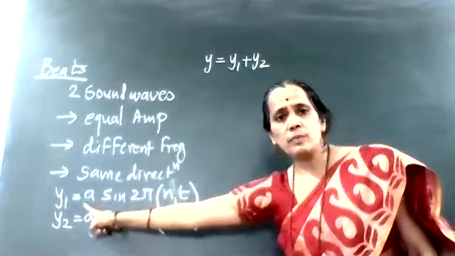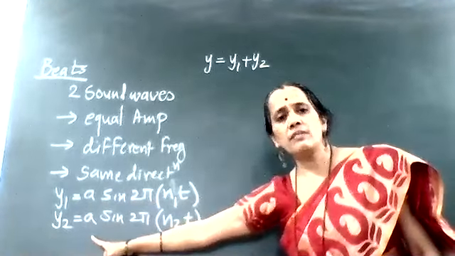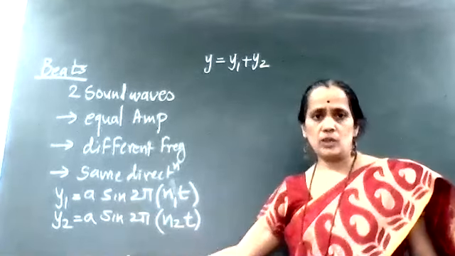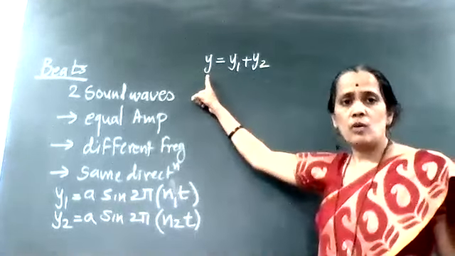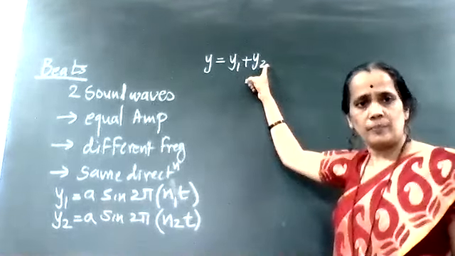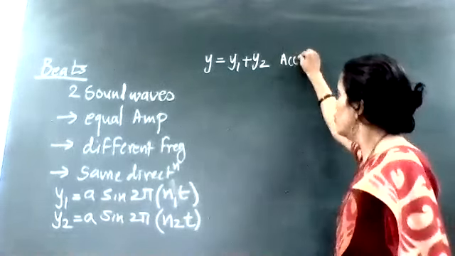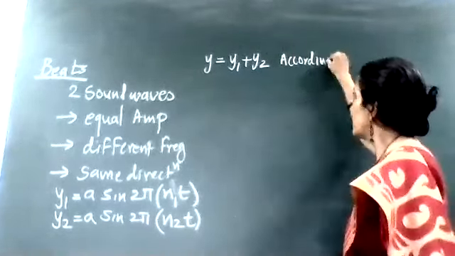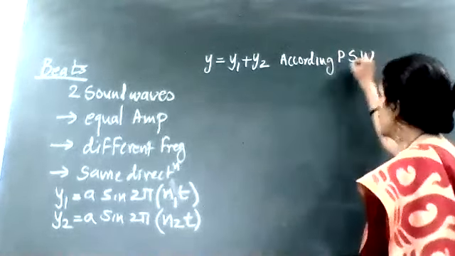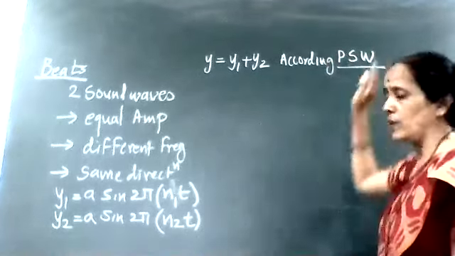The individual displacement of the first wave is y1, and of the second wave is y2. So y is equal to y1 plus y2. Clear? This is according to the principle of superposition of waves.